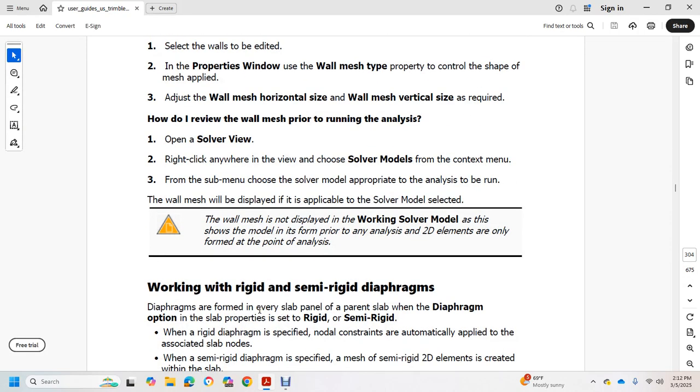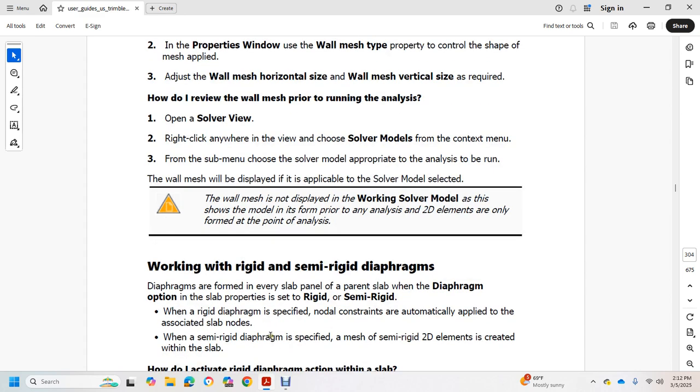Working with rigid and semi-rigid diaphragms. Diaphragms are formed with every slab panel with a parent slab using the diaphragm option slab property, set to rigid or semi-rigid. For a rigid diaphragm, nodal constraints are automatically applied to the associated slab nodes. With a semi-rigid diaphragm, a mesh of semi-rigid 2D elements is created within the slab.